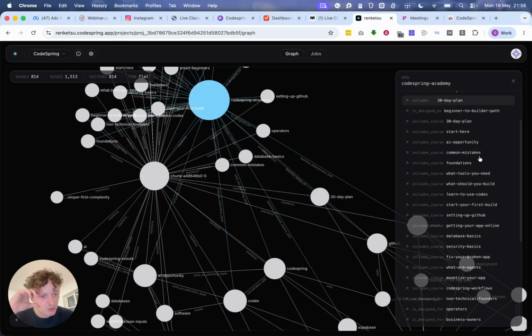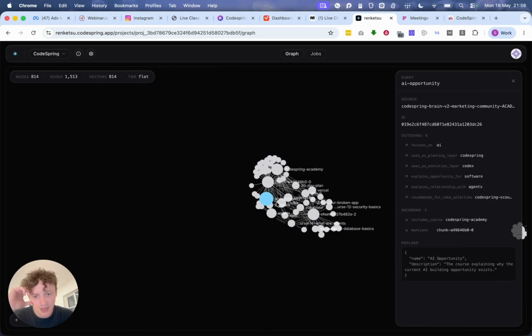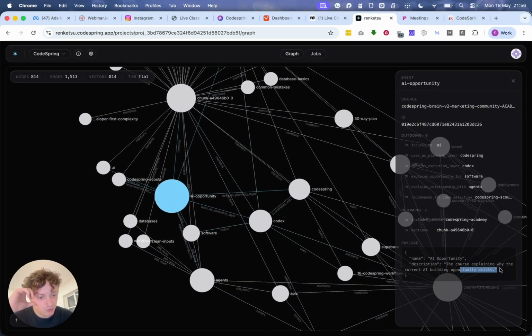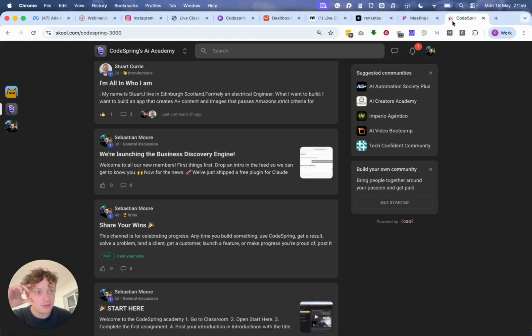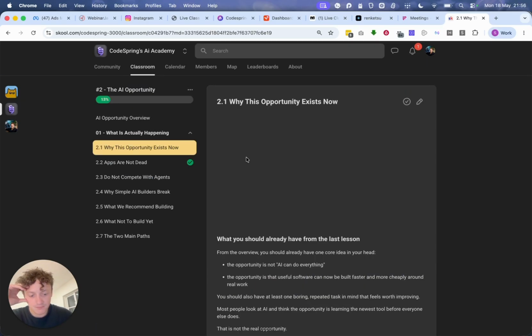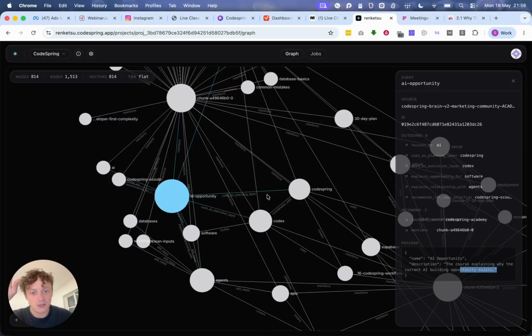It has information on all the different courses that we've run. So for example, I can see we have a course on the AI opportunity. And you can go to this, and then you can see, okay, this is the description of what the course does. And then I can come into the community. We can have a look at the classroom, AI opportunity. And then you can see here, this is a video about the AI opportunity. All of that information is now here.